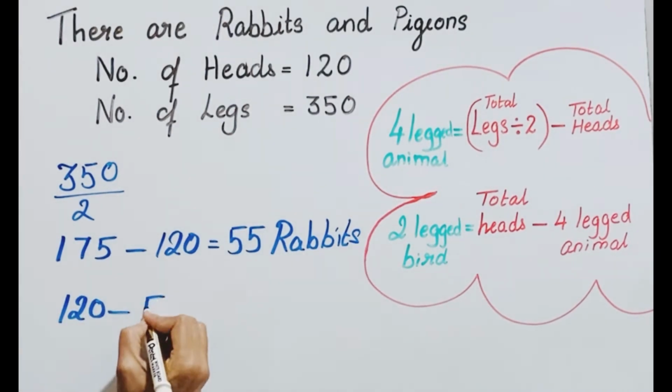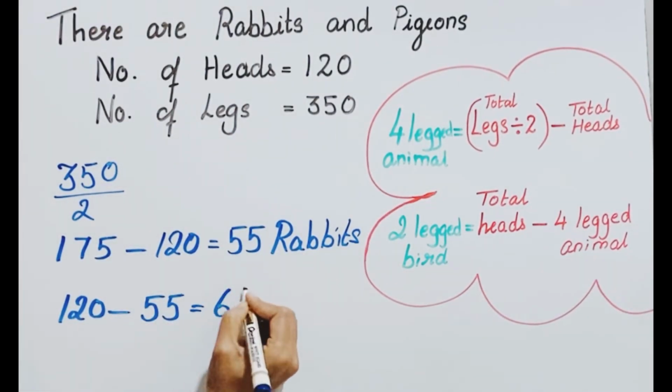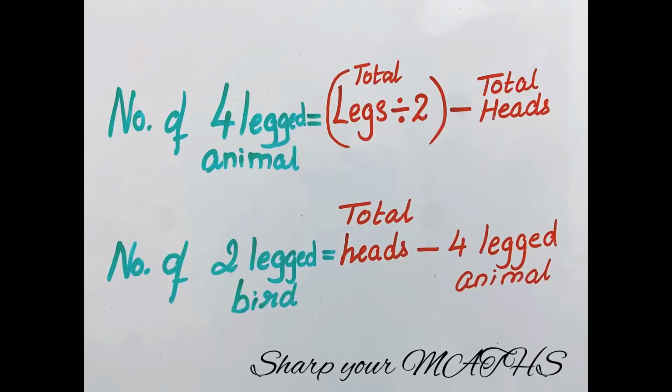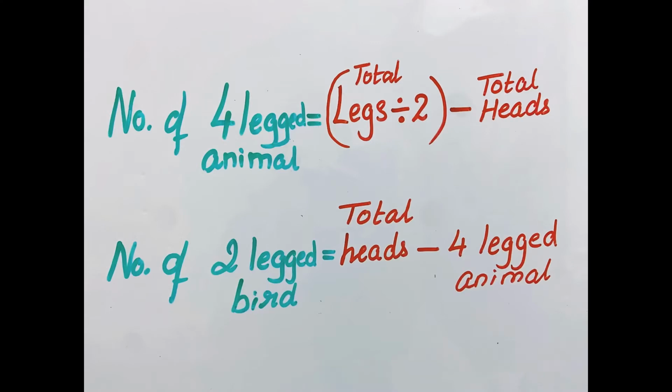Then to find the 2-legged birds, that is pigeons, just subtract the 4-legged animals from the heads. So you will come to know how many pigeons there are. By following the second method, you can find the number of animals in a fast and short way.